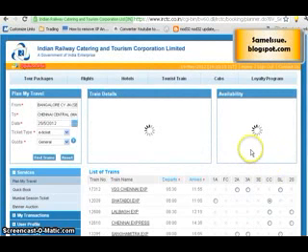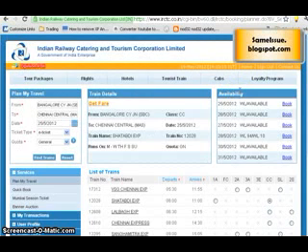So once you click on the list, you will find the train details here and availability here. The website is sometimes very slow because of more traffic, normally in morning and evening times. So it takes some time to load up. Just wait for some time. Now you find the train details: this train goes from Bangalore to Chennai Central, and the date and the days when it runs and the train number as well. And on this side you find the availability status in the train.